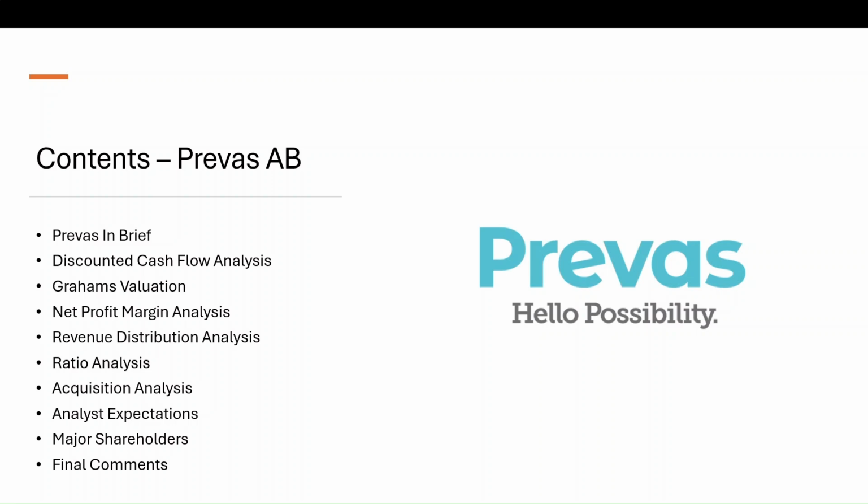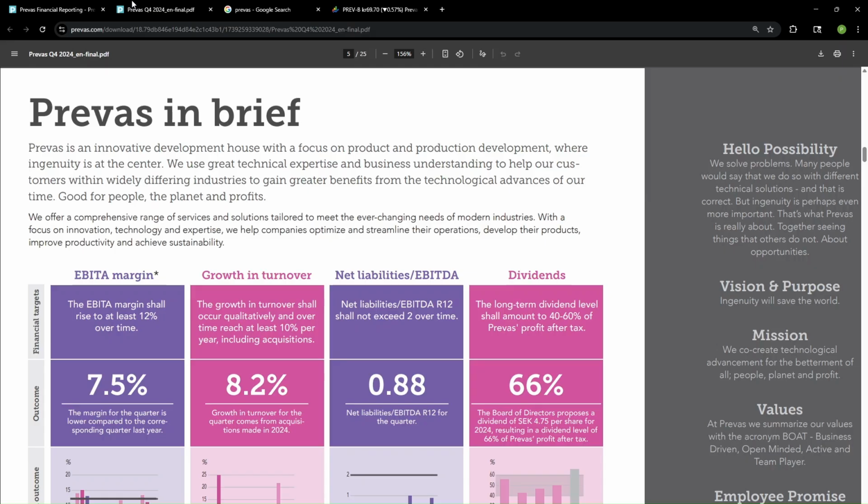Today I will be analyzing Prevas AB. Here are the contents. Prevas in Brief. Discounted cash flow analysis. Graham's valuation. Net profit margin analysis. Revenue distribution analysis. Ratio analysis. Acquisition analysis. Analyst expectations. Major shareholders. And then final comments.